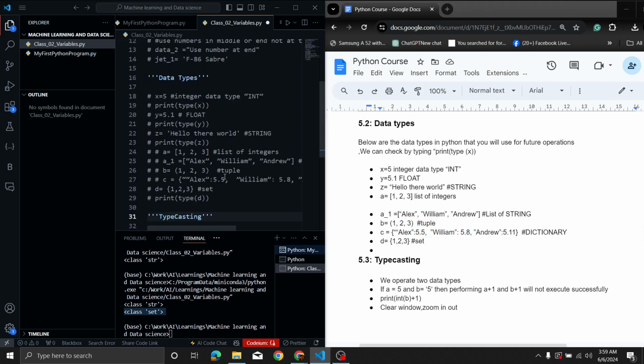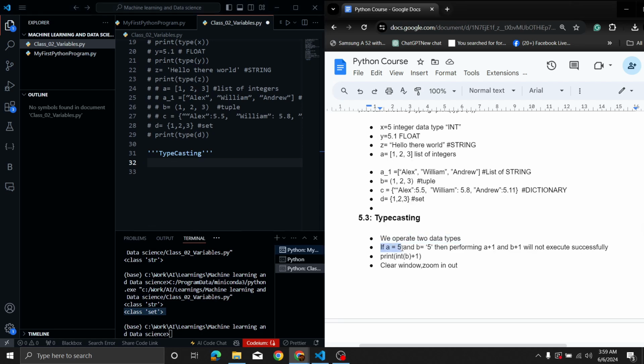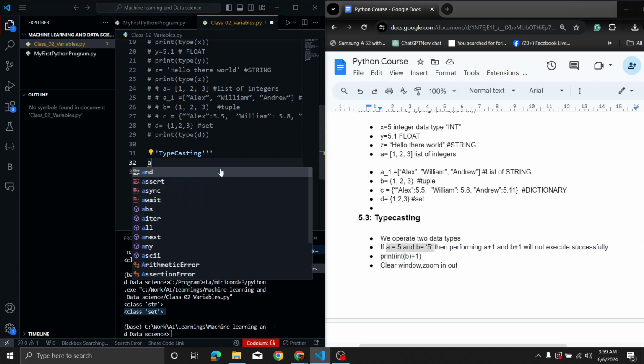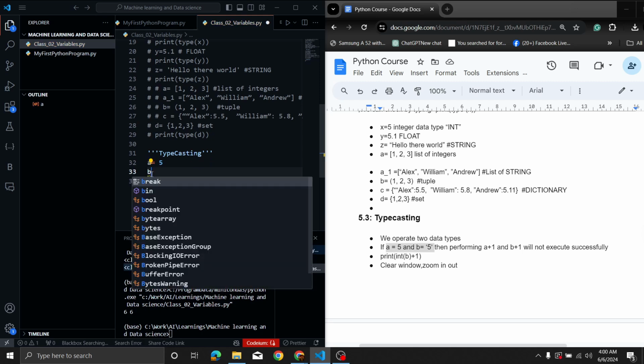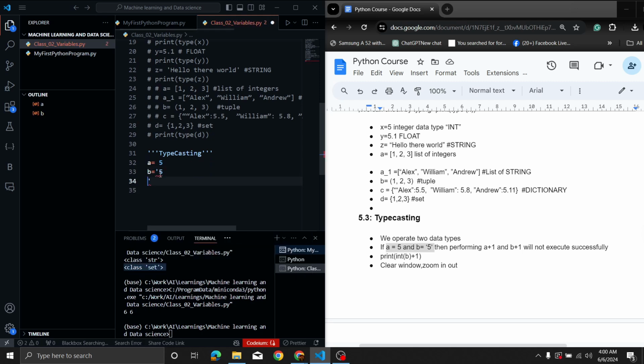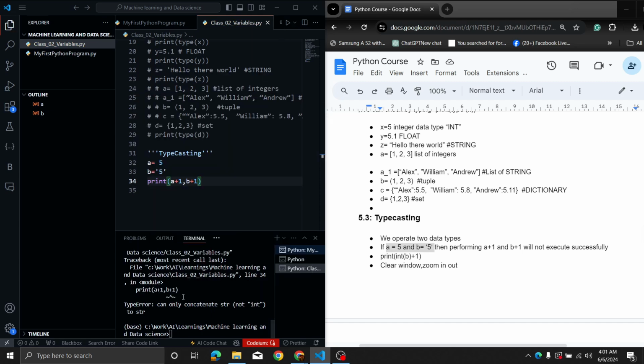Now let's talk about another concept that's called typecasting. It's used for operating on two data types. So if we have an integer and a string, then performing a plus 1 and b plus 1 will not execute successfully. Let me show you. Now let's define the two variables. a is equal to 5 and b is also equal to 5, but b is a string. And if I print a plus 1, b plus 1 and run it, as you can see, it says can only concatenate string, not int.